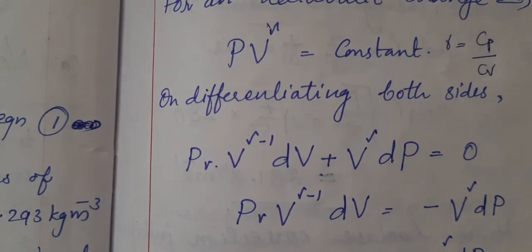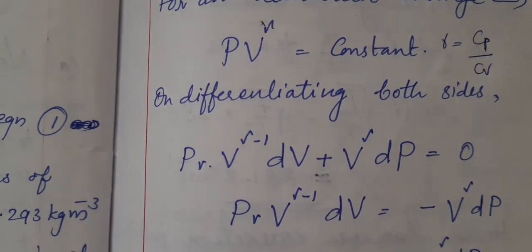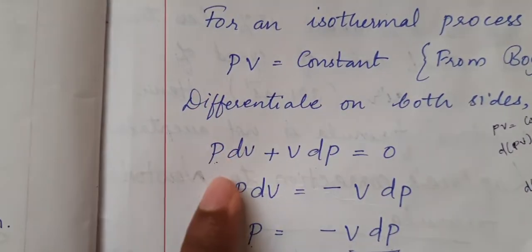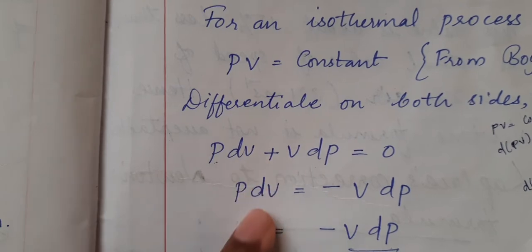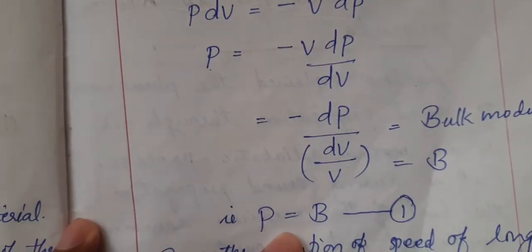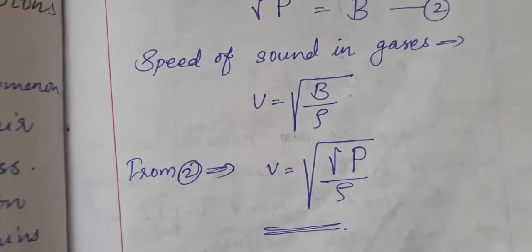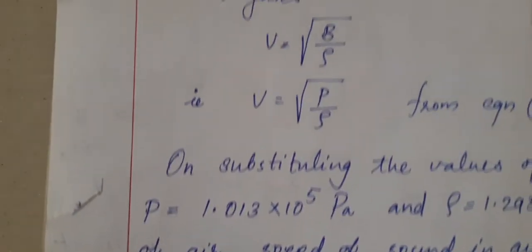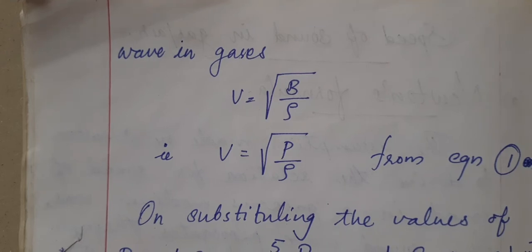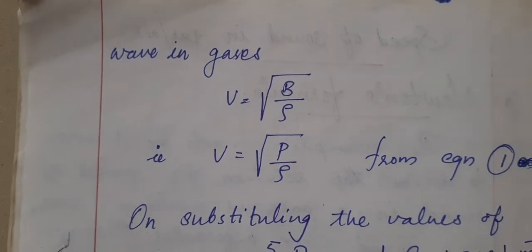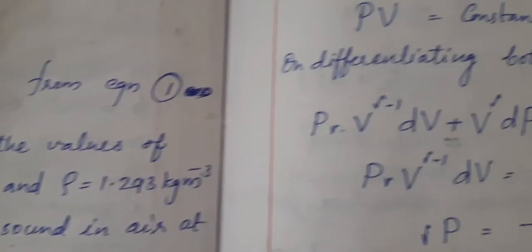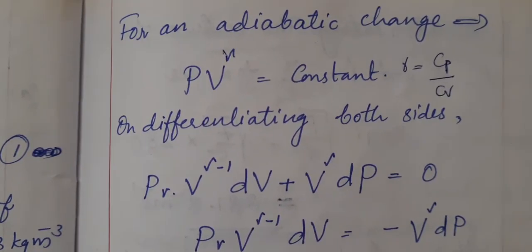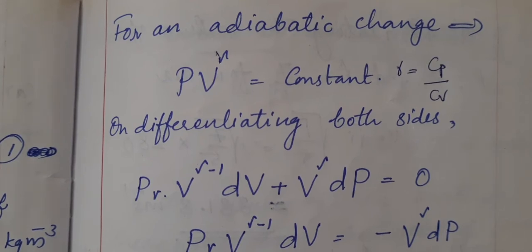Now hope you remember the previous equation, that is PV is a constant. We told Newton said PV is a constant. As per that, and we told when he differentiated, he got P is equal to B. That is how he replaced the equation as v is equal to root P by rho. Now Laplace is coming with another equation, that is PV raised to gamma is a constant, where gamma is Cp by Cv, a number for a given medium. It has no unit or anything, it's just a number for a given medium.